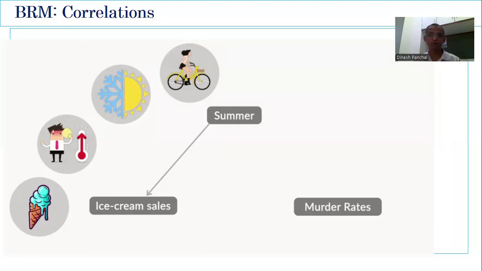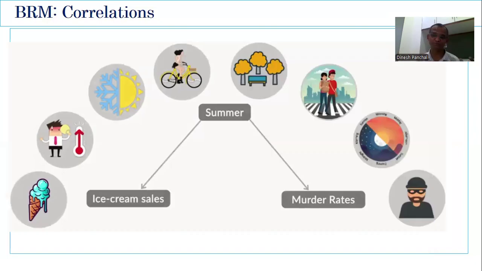Now, in this part of the world, the northern hemisphere, somewhere in the northern part of Spain or the Netherlands, in summer the days are very long. Since the days are very long, people are out of their homes for more time, and the criminal gets more time to conduct crime. So the causation is the season, the summer, having a longer day. In winter it's a shorter day. In summer it's a longer day, the criminal gets more time. In summer the temperature is high, that's why ice cream sales are more. And if we take the data of ice cream sales and crime rate, we find a strong correlation.